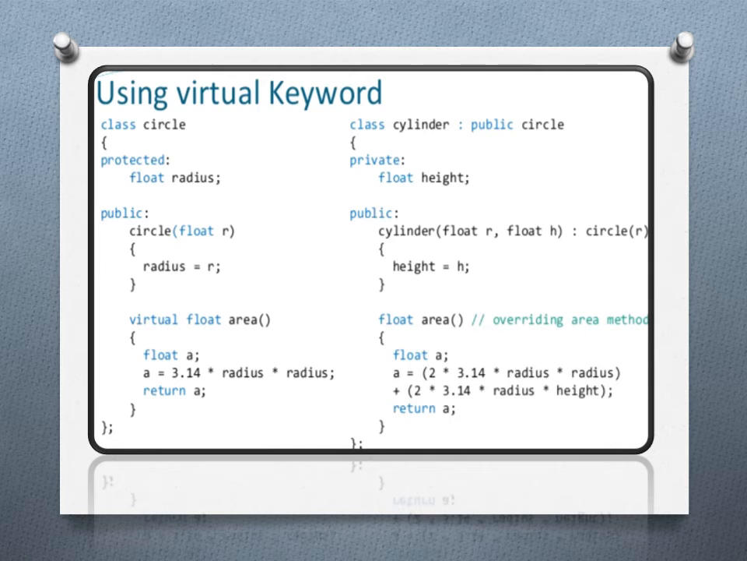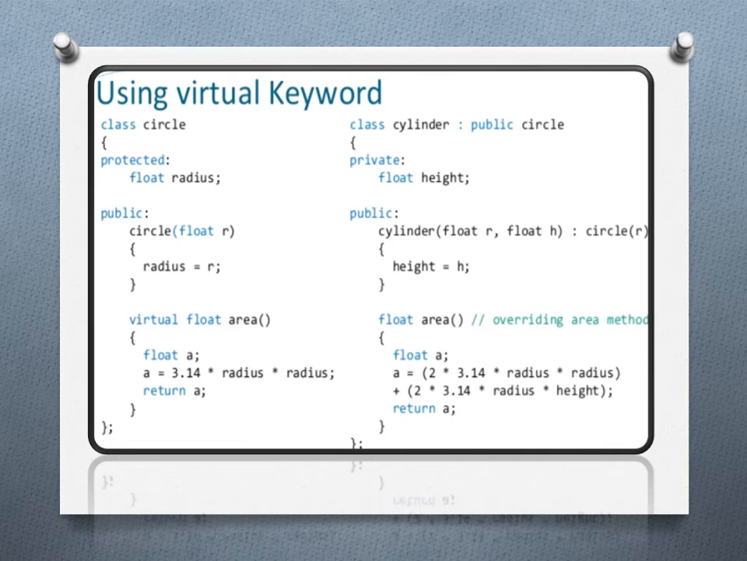Then virtual float area. Here we declare one function, area, having the return type float, but as it is preceded with the virtual keyword, it becomes a virtual function. Then we define that function: float a, a is equal to 3.14 into radius, and return a. So here we are calculating the area of the circle and returning it. Okay, so this is about the class Circle.